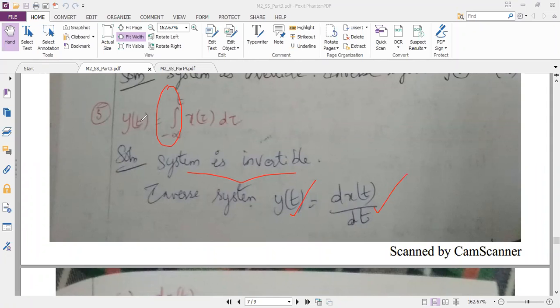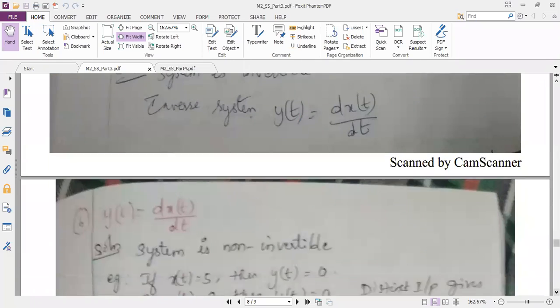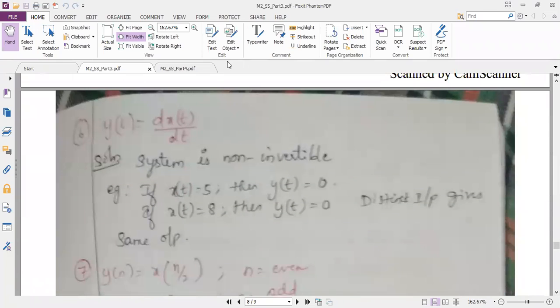Remember very carefully, if the input is integration, the system is invertible. Let me go to the next question, then you will understand why. You can ask me a question, ma'am, what happens if the input is differentiation? It is not like that. Listen, if the operation is differentiation, I can say that the system is non-invertible, so my output will not be in terms of integral.